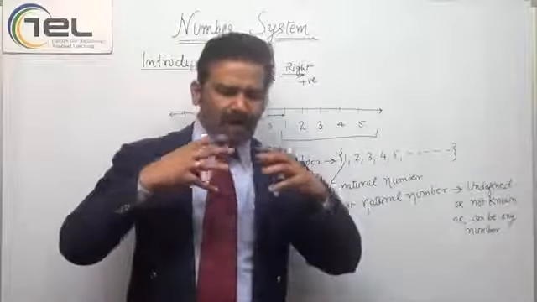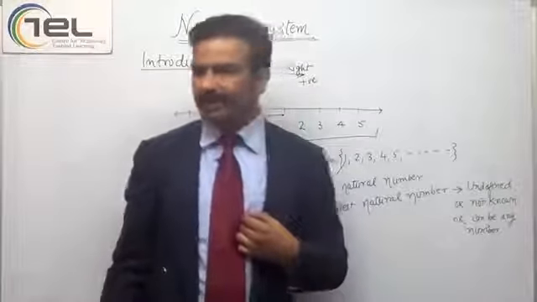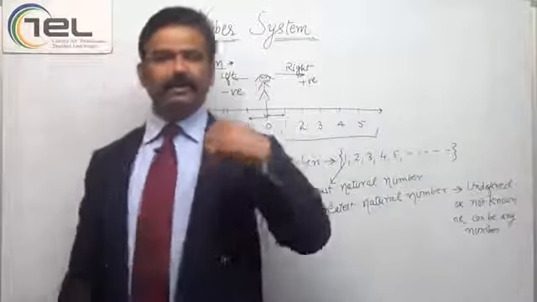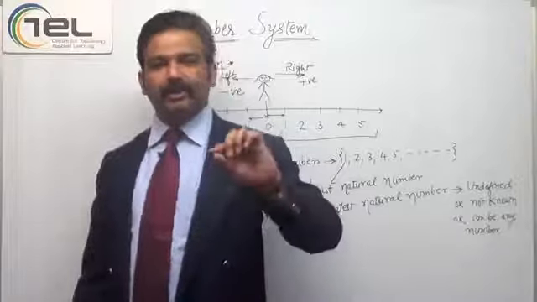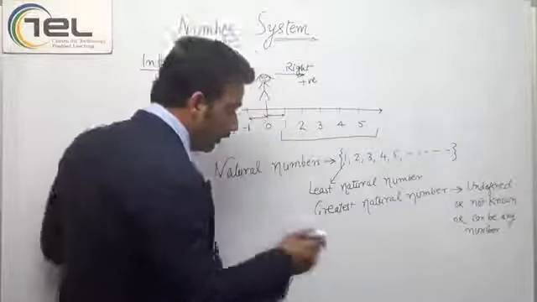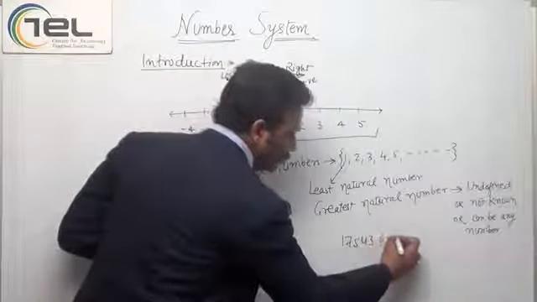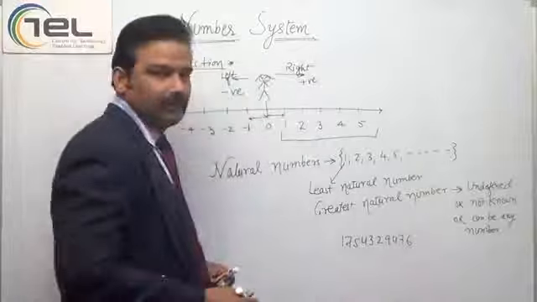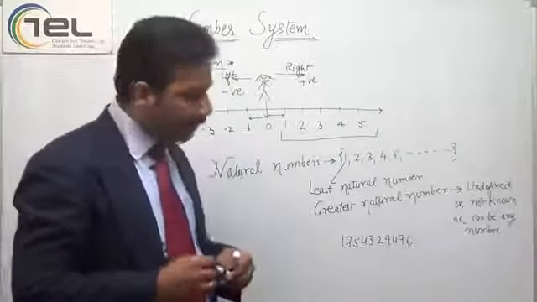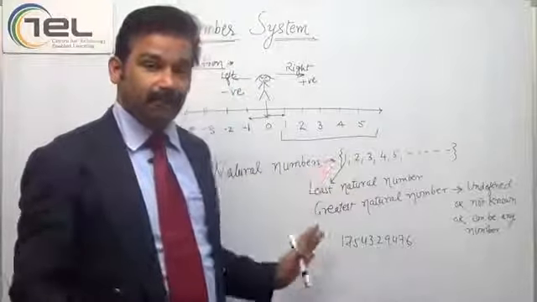Think of a very big number. If I add 1 to that number, my number will be bigger than yours. And if you add another 1 to my number, again your number becomes bigger than mine. Let's say I take the number 17543294776 and say this is the largest, greatest natural number.